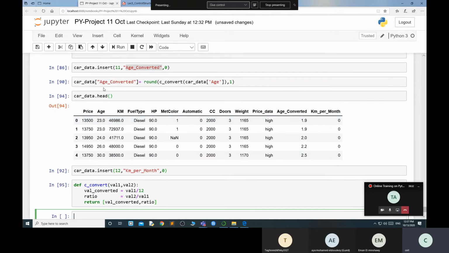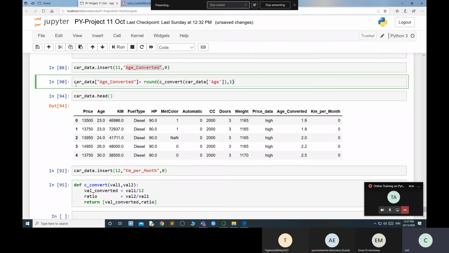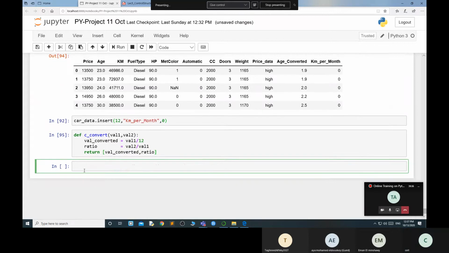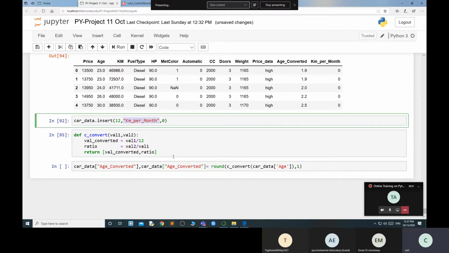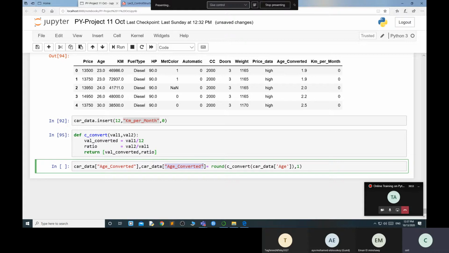So what I need to do, can I use the same function? The same thing, I am converting to the age converted. I'm using another column. So I'm using a lot of copy paste to take less time, because I want to finish my job. Otherwise, if I write all the things, it will take a lot of time. I do not want that. But because now you are comfortably understanding what I am trying to do over here, it does not create any problem right now.